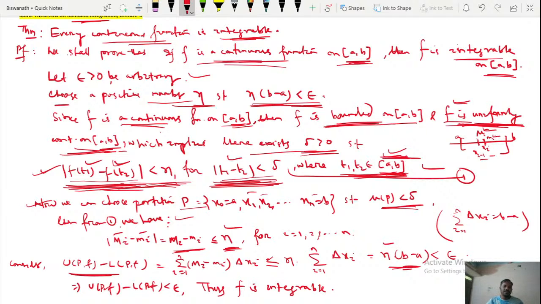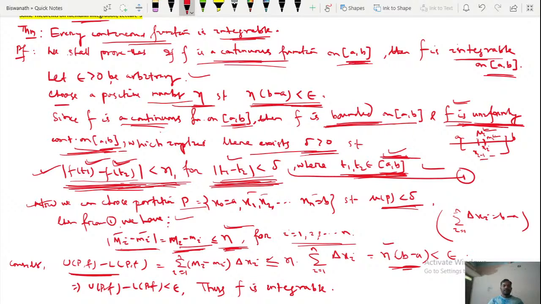So capital Mi minus small mi is less than or equal to eta, for i equal to 1, 2, 3, up to n.